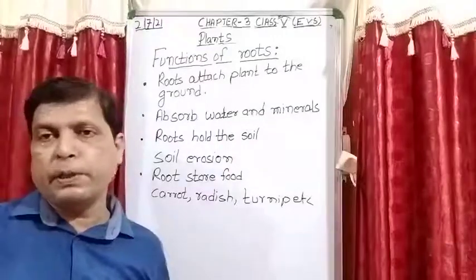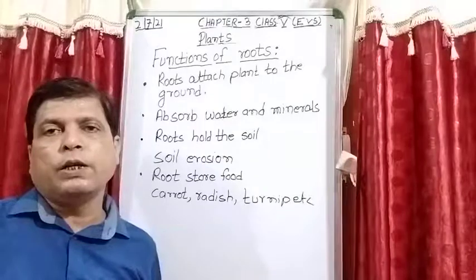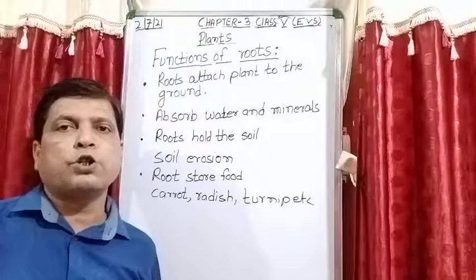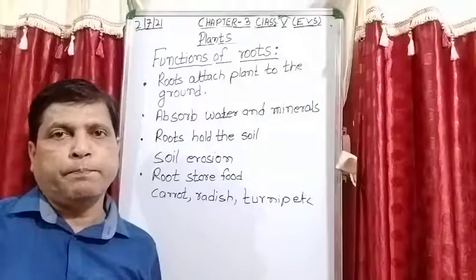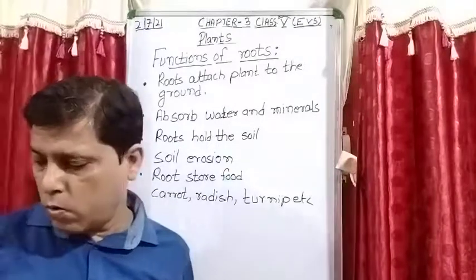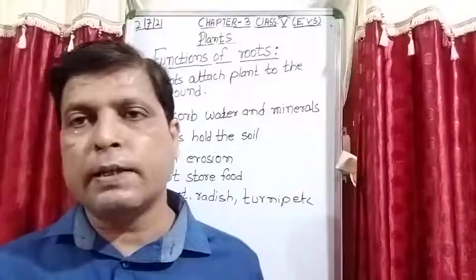Root store food, there are some special roots which store food in them, like carrot, radish, turnip, beetroot. These are the special roots which store extra food in them. Okay, now let's start with the stem.